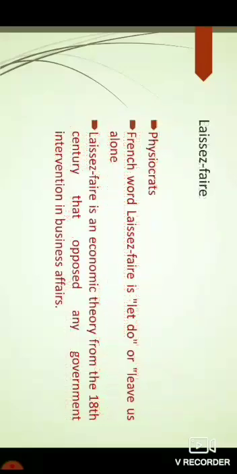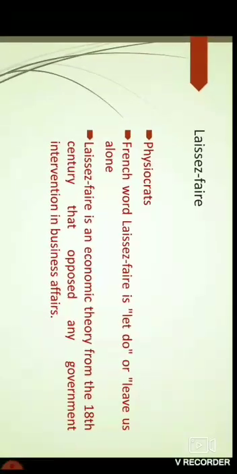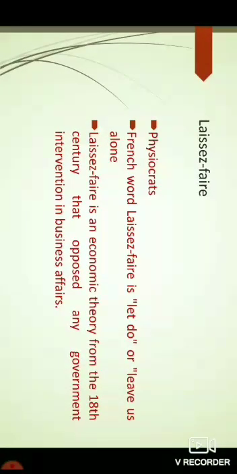Okay, and the next concept is laissez-faire, and laissez-faire is one of the important doctrines followed by the classical macroeconomists, and this laissez-faire was introduced by the physiocrats. Very long years ago, the physiocrats introduced the concept of laissez-faire, and this is a French word, and the meaning of this word is leave us alone.